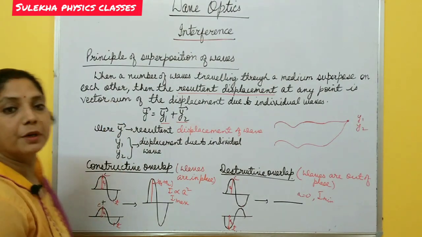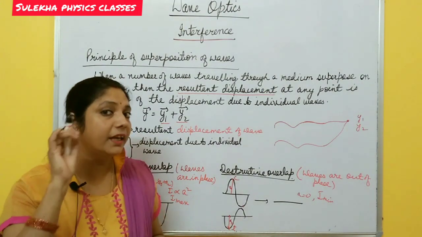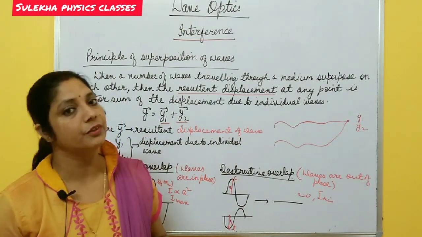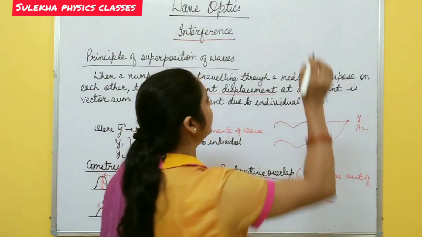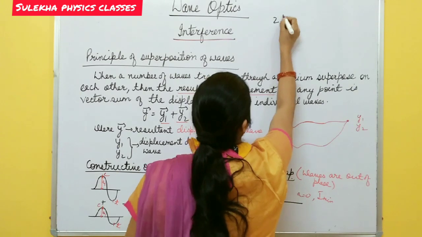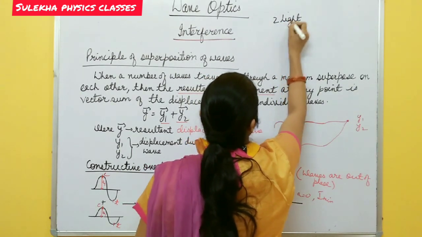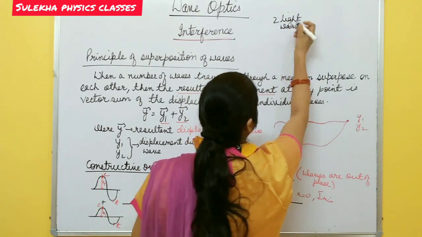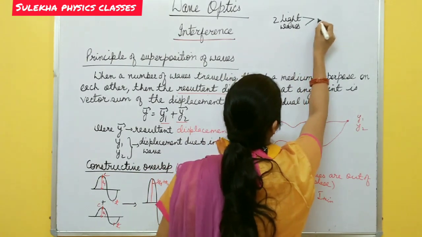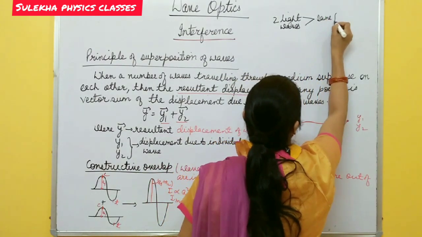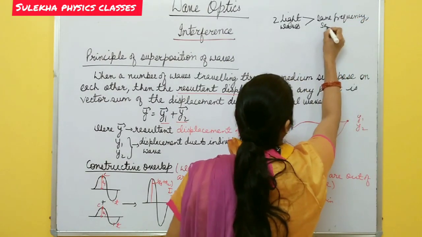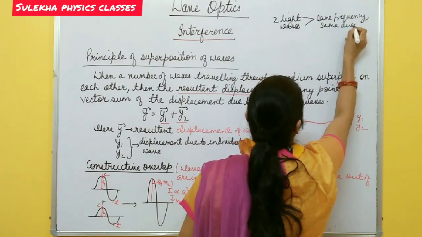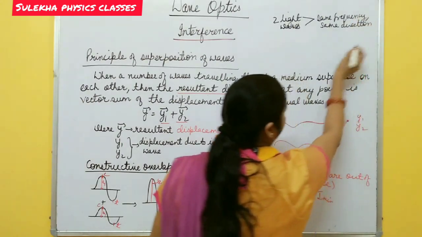So this superposition principle is the main cause of interference of light waves. For interference to take place, we require two light waves, right? These two light waves must have the same frequency and same direction. We'll discuss what this means when we discuss coherent and incoherent sources.